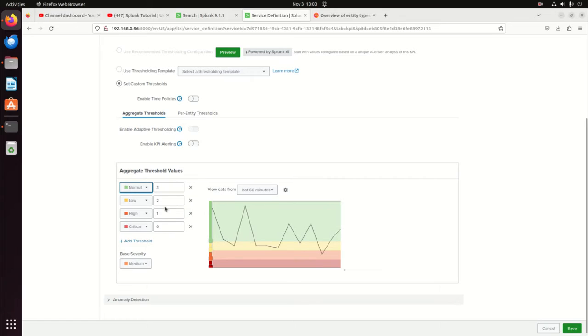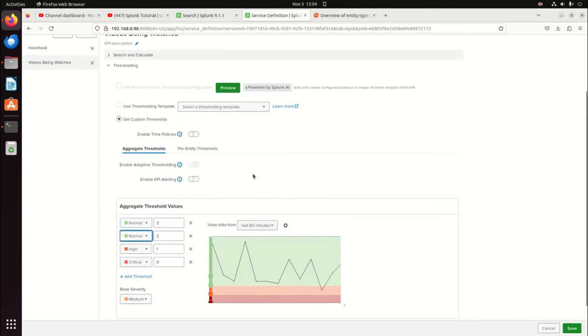So anything where, and if we look at this, we can see, all right, I might have had too high expectations for myself. So we'll let that be green as well. So anything here, that's good. That's a value that's outside of what we want. And now this is an aggregate threshold.